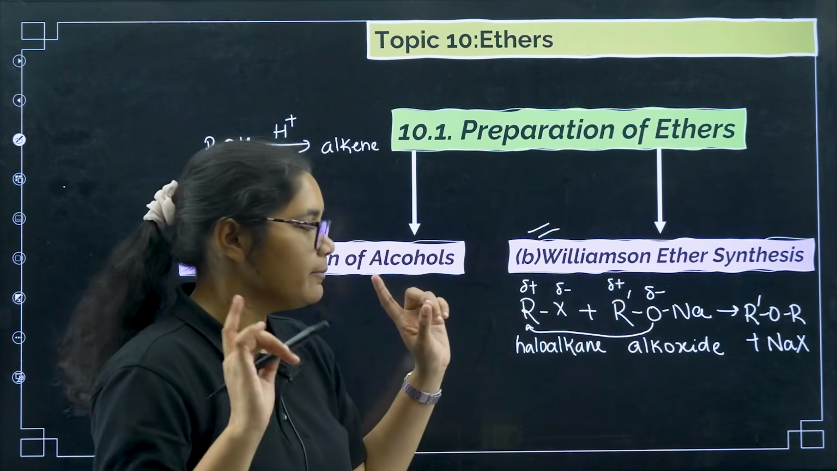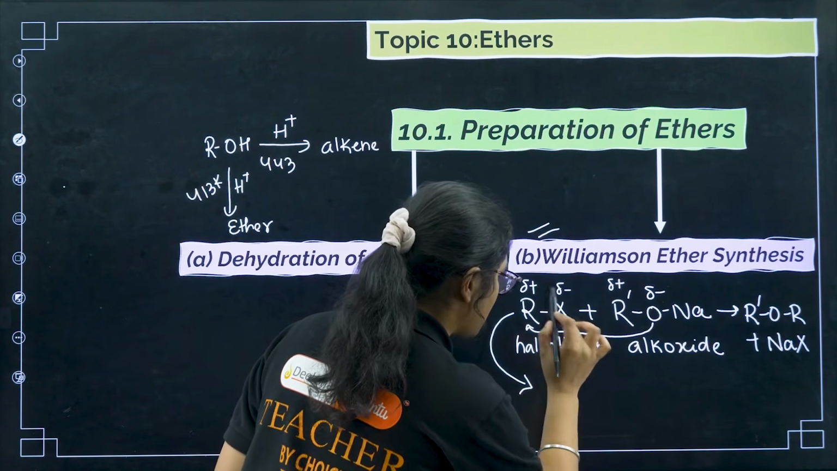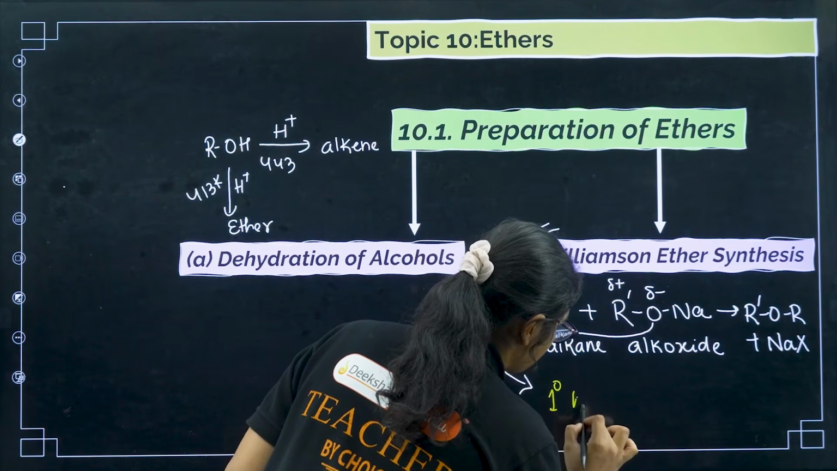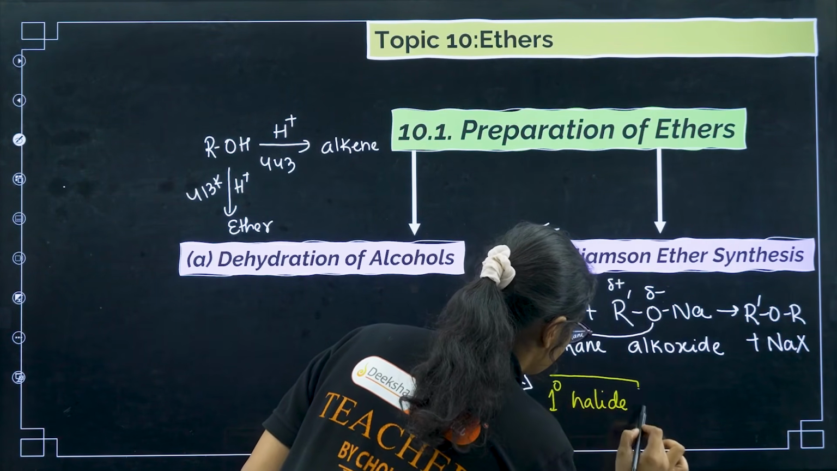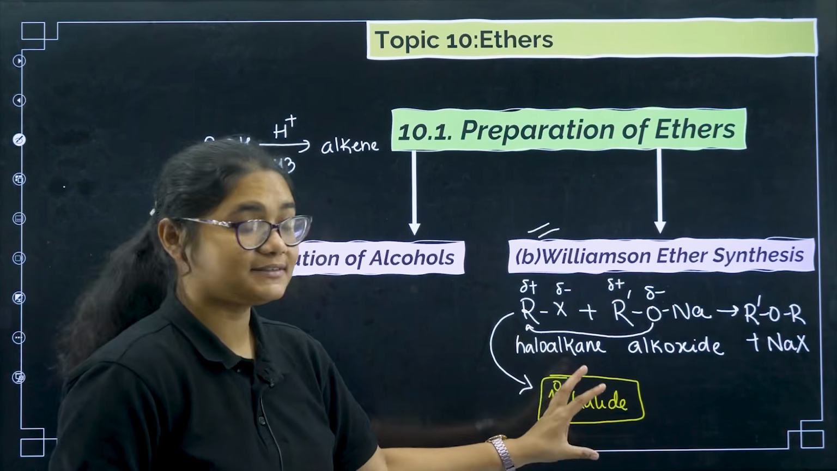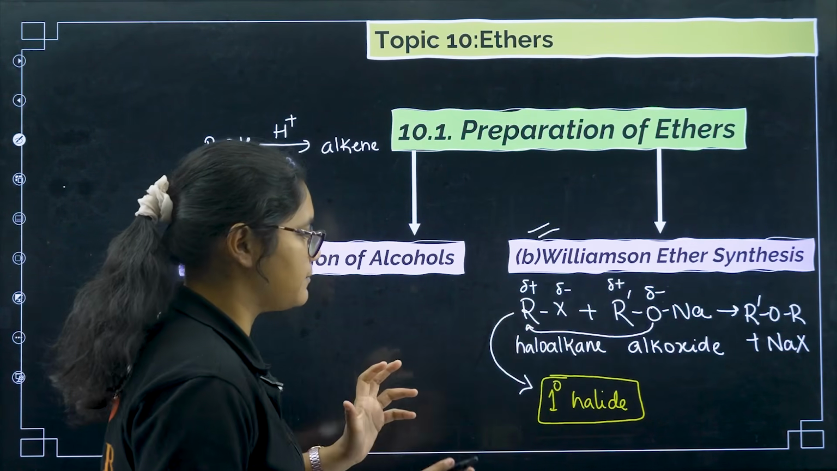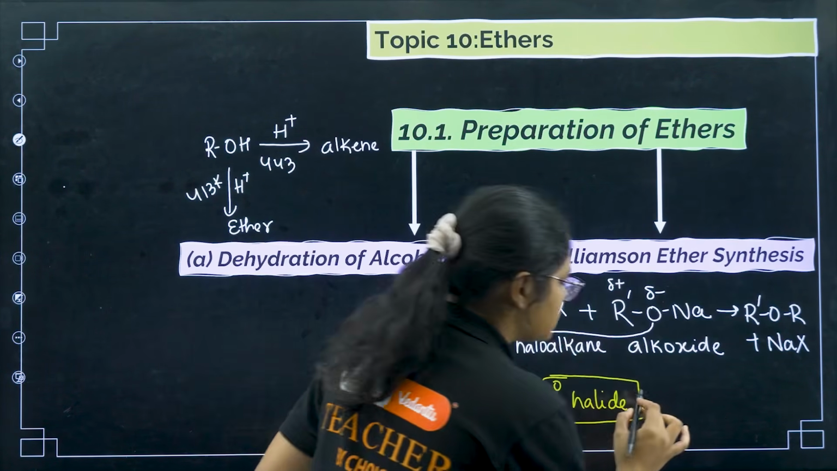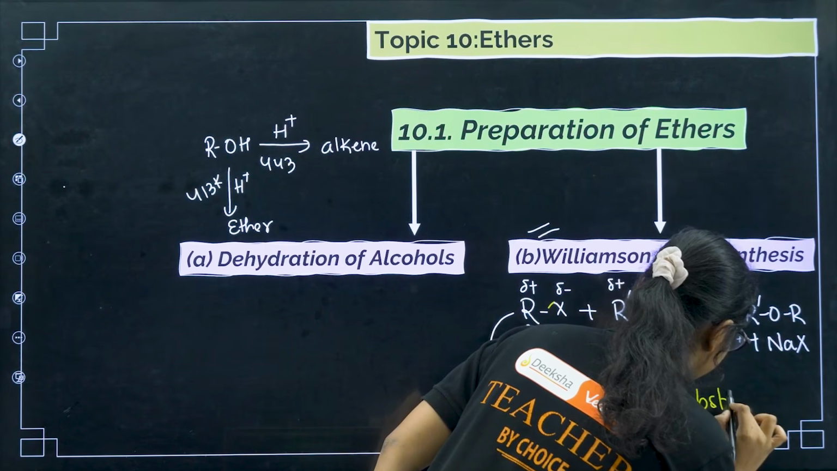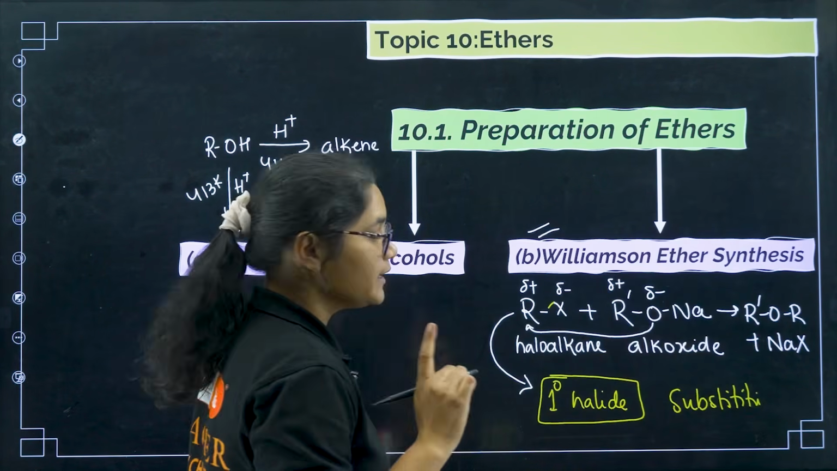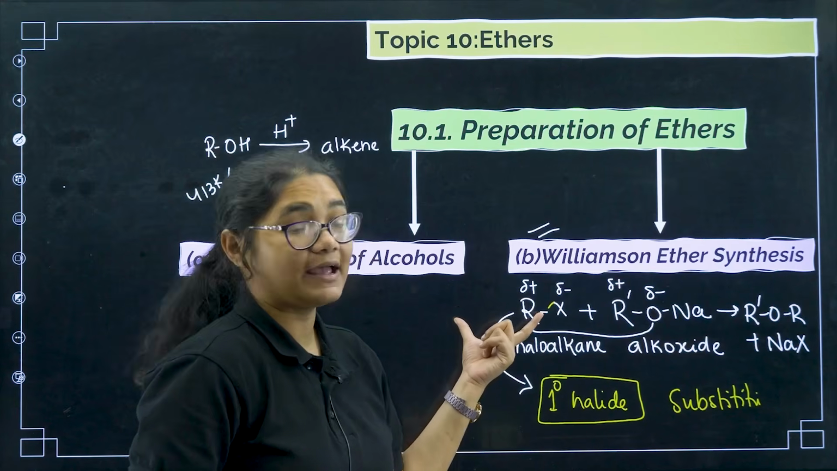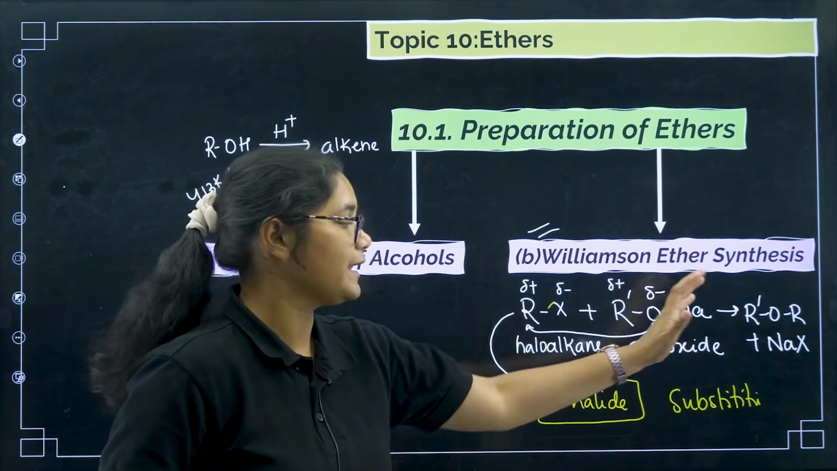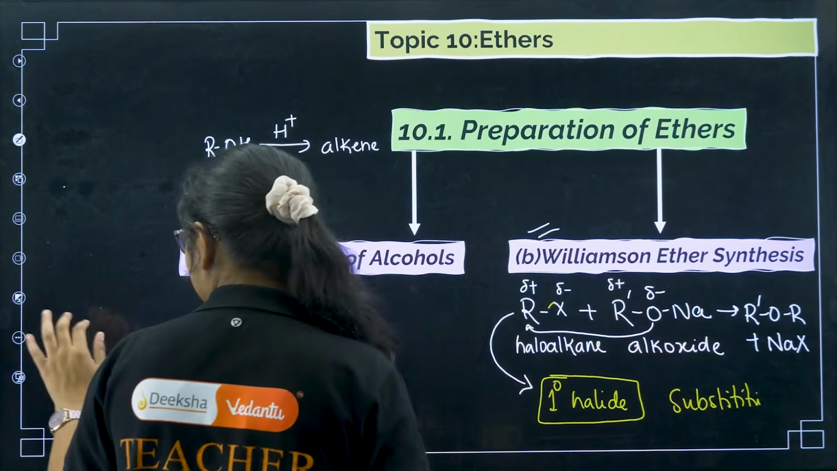This looks very simple, but here there is a catch that you should remember. This R-X must be a primary halide. Very, very important. In this reaction, the X group is substituted with the OR group, so basically it is a substitution reaction. But if this is a tertiary halide, then elimination will happen and we will get alkene as the major product. Let me explain to you in detail.